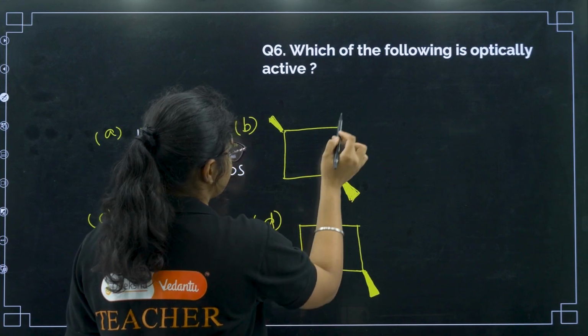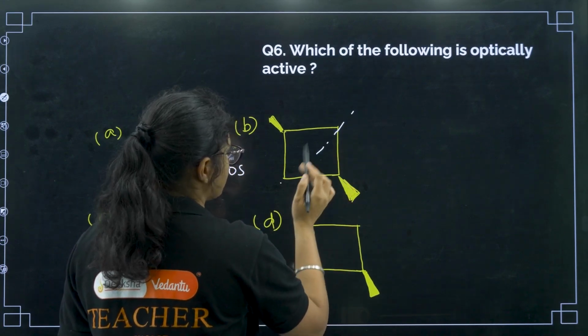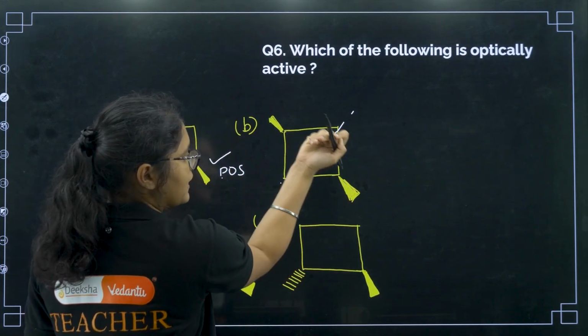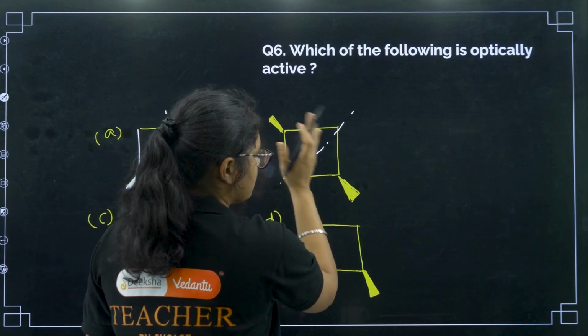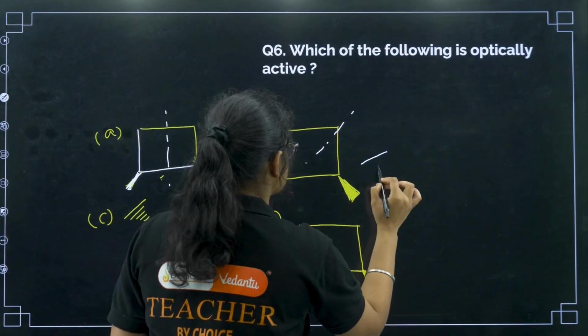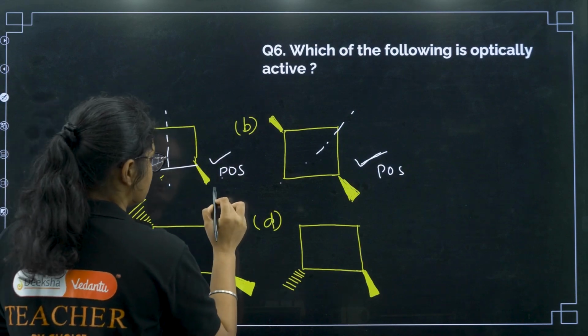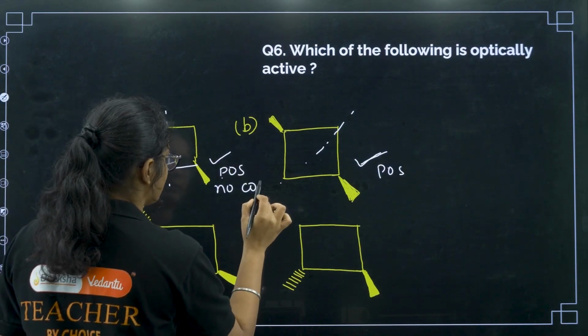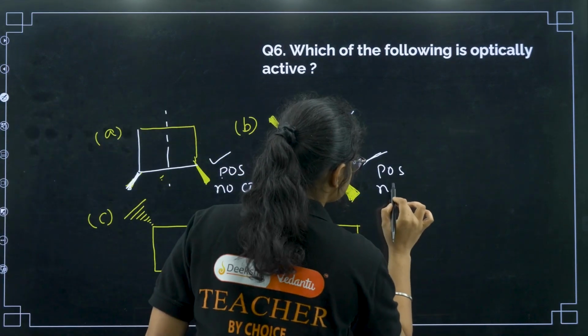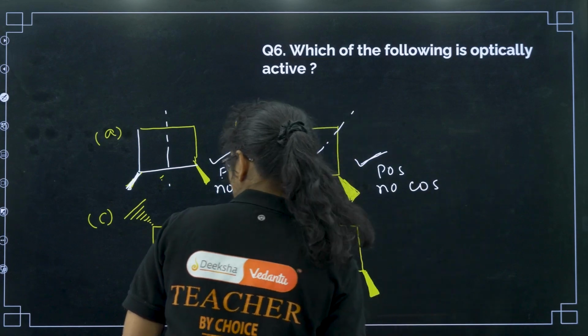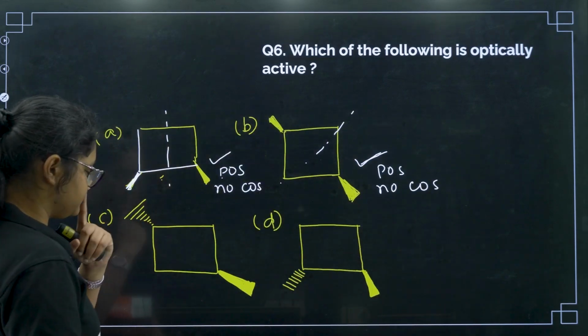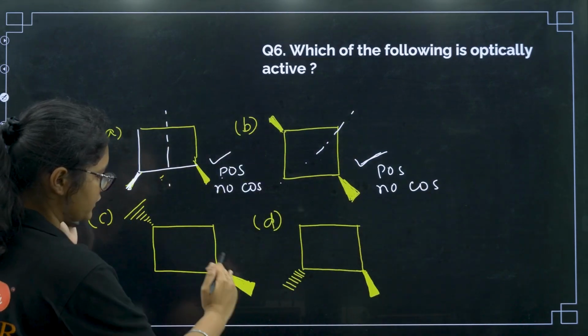Here if you see, yes, if you cut the molecule in this way, then this group and this group are like mirror images of each other. So yes, this also has a plane of symmetry. Okay, now what about center of symmetry? Here no center of symmetry. Here also no center of symmetry. Next, if I see here, you can cut the molecule in this part.